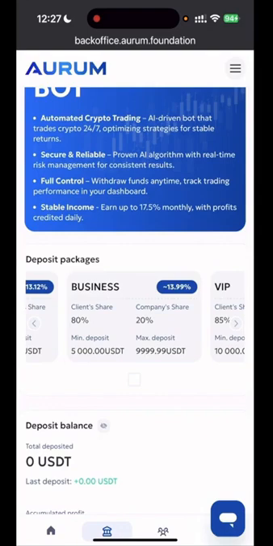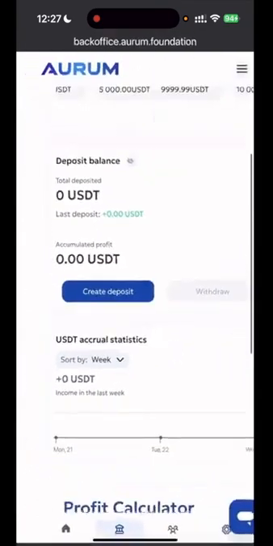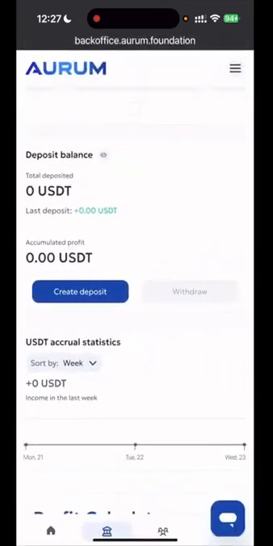Just happened again yesterday. So now I go a bit deeper and select create deposit. What you need to understand is that the 50 are now in your Aurum wallet. And if you now decide, I don't want it after all, or I don't want to invest everything, you can withdraw the funds and there's no holding period or anything like that. No fees, your money just comes out. Of course, there's a transaction fee, but that's manageable.